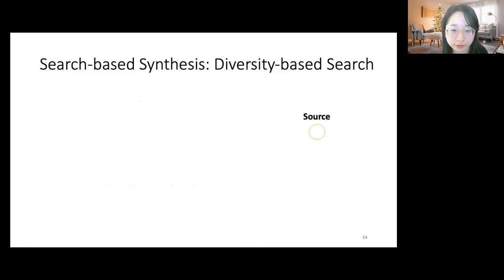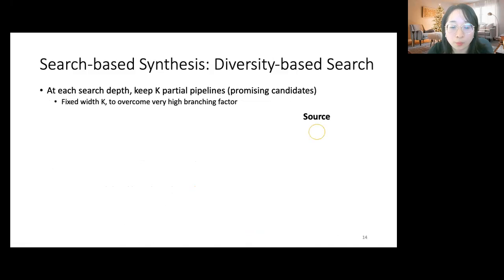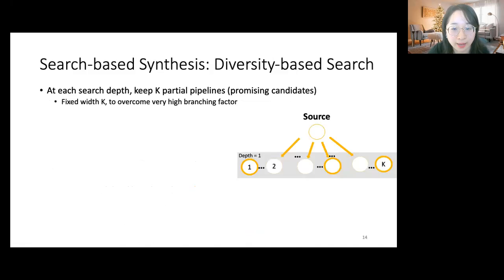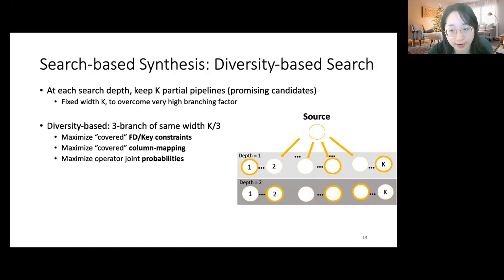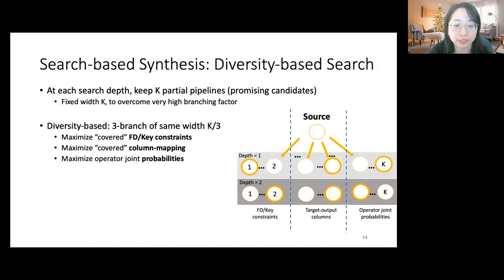For the search-based method, we use a beam search, which keeps the k most promising partial pipelines for all pipelines of depth D, where D equals 1, 2, and so on. Among these k partial pipelines, we consider a balanced set of criteria, like keeping k over 3 promising pipelines based on each criterion that corresponds to our objective function and the constraints used in our optimization problem, which are FD, key, column mapping, and operator probability.